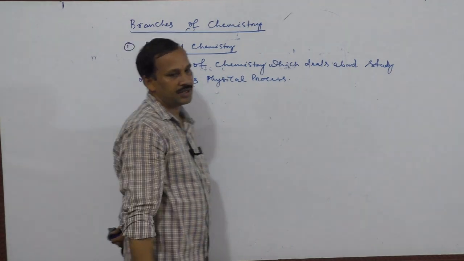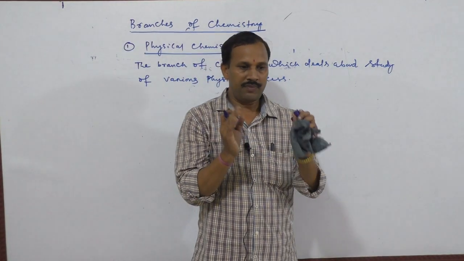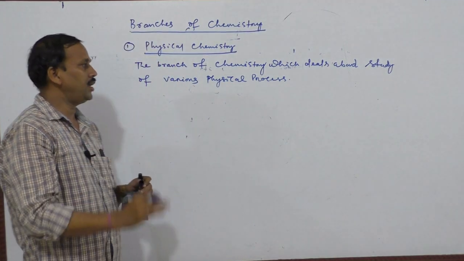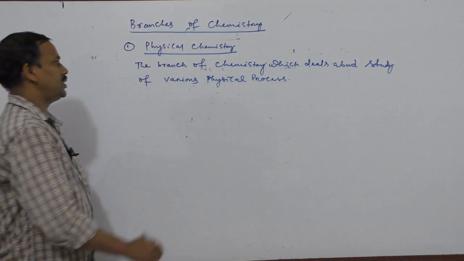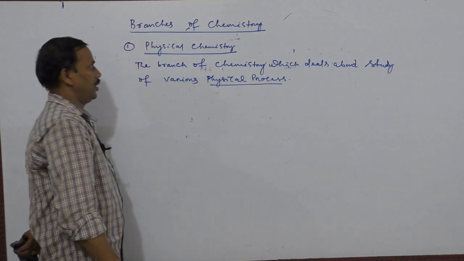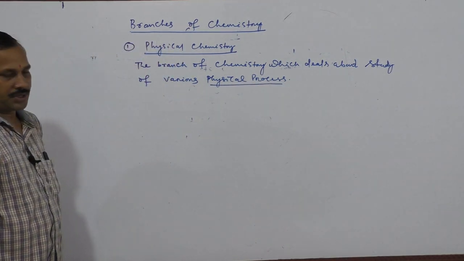Physical process means a definition or statement or any concept; that is known as physical process, studied in physical chemistry.